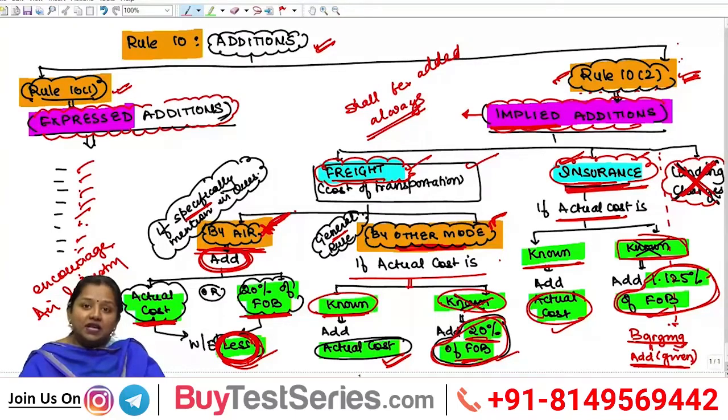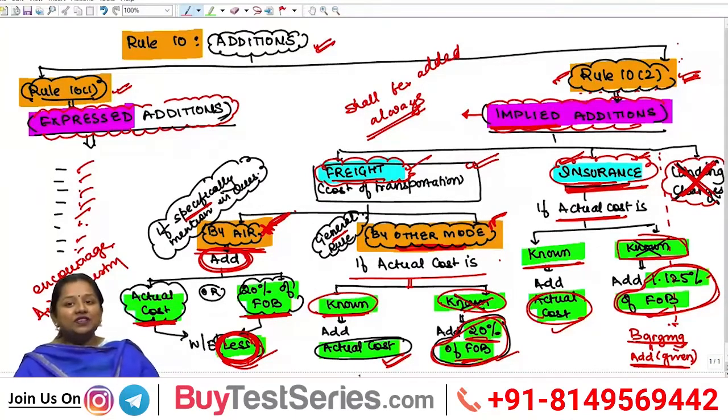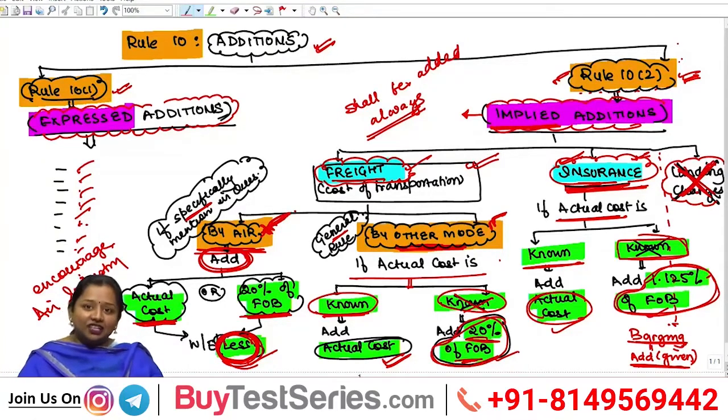So now onwards only two additions has to be made impliedly, one freight and another one insurance. Freight: if by air, then add actual cost or 20% of FOB, whichever is less, and if it is by any other mode, then add actual cost given, and if such cost is not given, then add 20% of FOB. However, in case of insurance, if actual cost is given, then add actual cost, and if such cost is not given, then you have to add 1.125% of FOB.